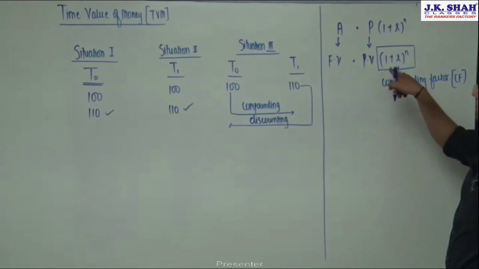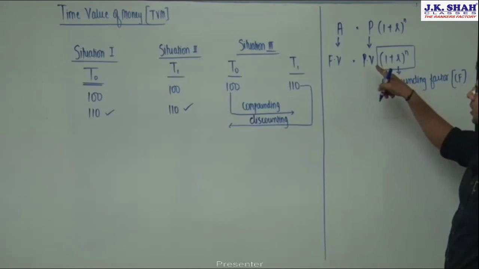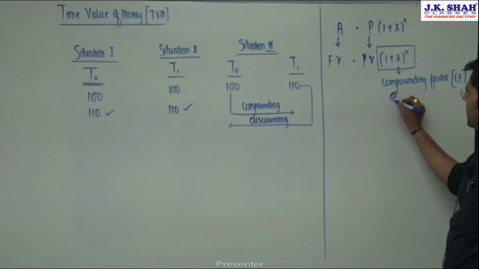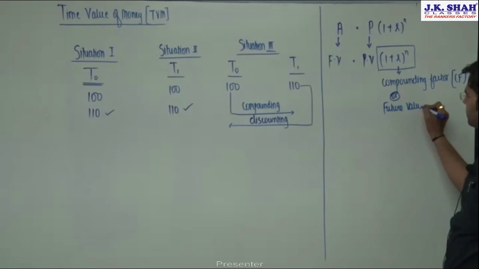Or I can even say this itself is the factor which is converting present value of money to future value, so this can also be termed as future value factor, which is FVF.